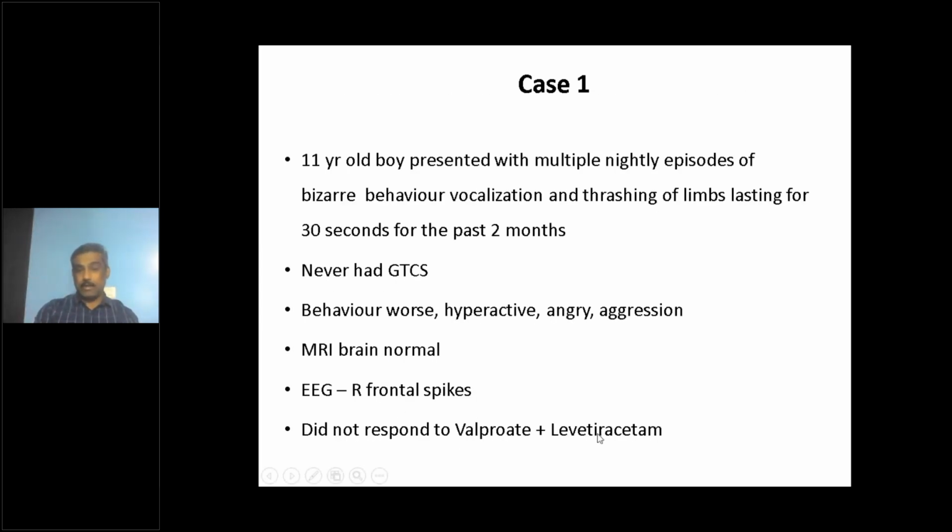That's what did not happen in the previous treatment, because valproate is not the medication of choice for nocturnal frontal lobe epilepsy or any focal epilepsy for that matter. It's not the first line of medication. And levetiracetam, his behavior was already worse in the last 2 months, and the addition of levetiracetam did not help that. It actually worsened the behavior further.